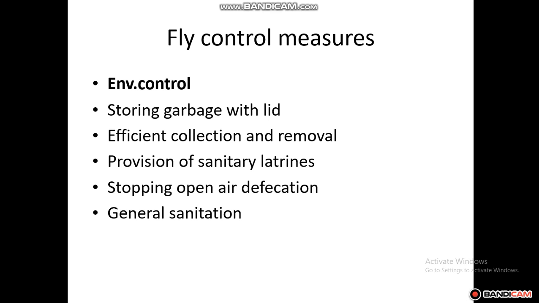We always say that garbage should be stored and disposed of in a proper way, otherwise it creates a lot of chances for the generation of rodents and other rodent borne diseases. Even if we store garbage in a basket in our kitchen, there must always be a lid, it has to be kept covered, and it has to be properly disposed of and removed. Sanitary latrines should be kept in all houses, cleaned and hygienically maintained.